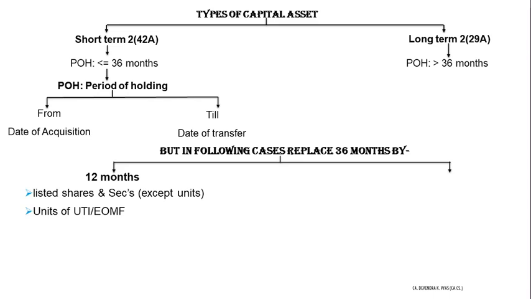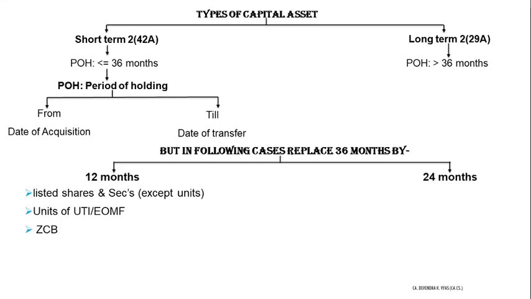One thing you can take care of here, debt oriented mutual funds are not covered. That means if you transfer debt oriented mutual fund units, then that will be covered under the 36 months category. Like any other, units of business trust also are covered under the 36 months category. Zero coupon bond, if you are transferring after 12 months, then long term, otherwise short term capital gain. So you need to learn these three things precisely.